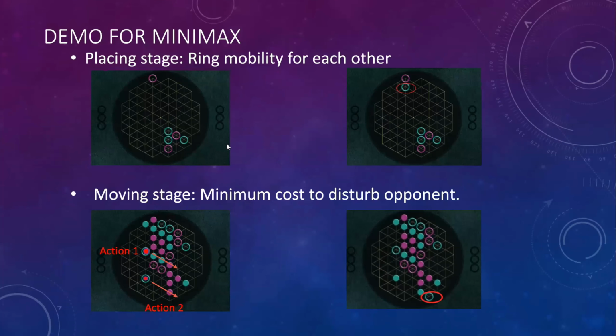Here are 2 demos showing the uniquely strong performance of minimax in 2 stages. First, in the placing stage, minimax tends to restrict the opponent's mobility, and in the moving stage, minimax will stop the opponent from getting rewards at minimal cost. In this state, minimax has 2 available actions. The agent will choose action 2 because action 1 loses 2 of our own counters.